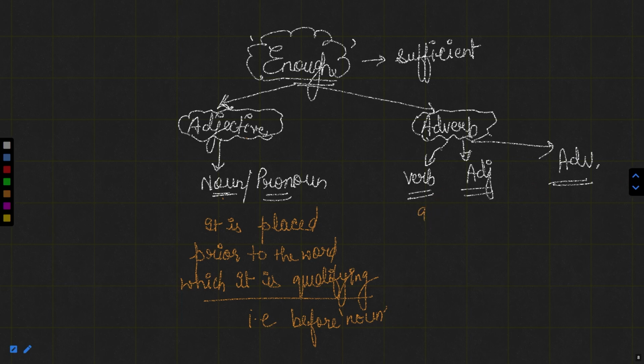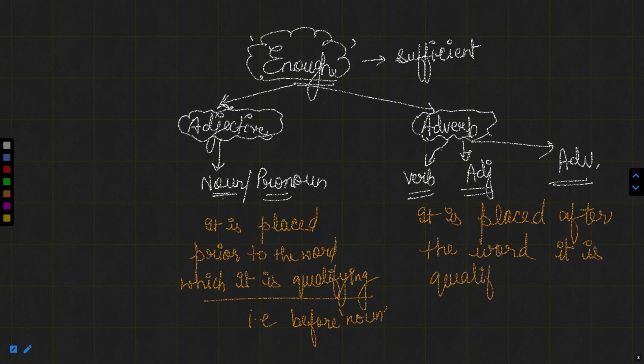It is placed after the word it is qualifying or modifying. Now, can you see the difference? If it is an adjective, it will be placed before the noun. And if it is an adverb, it will be placed after the verb, the adjective, or the adverb.